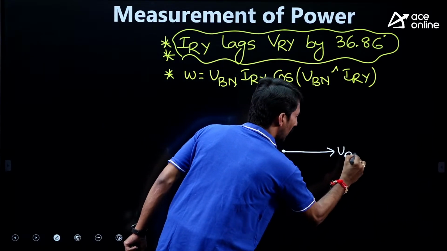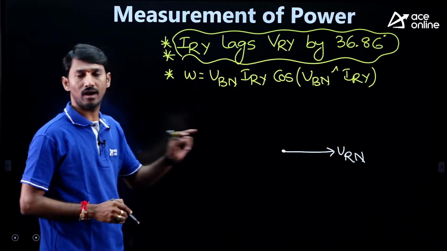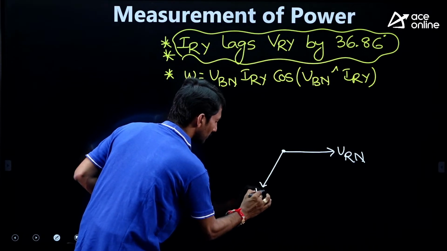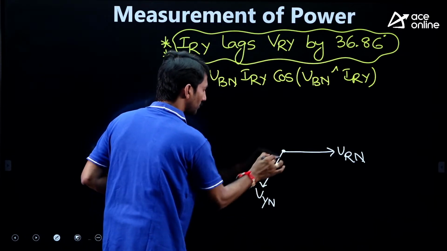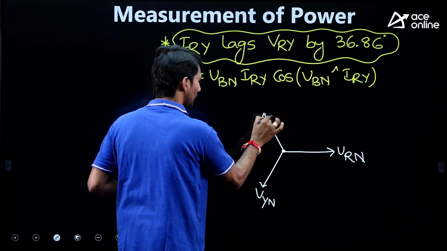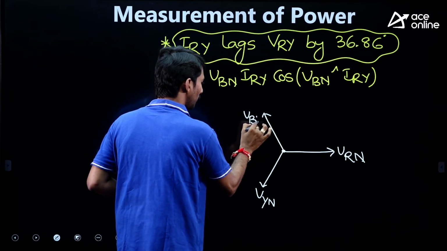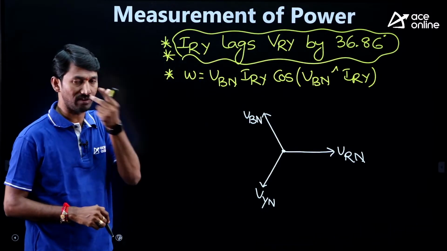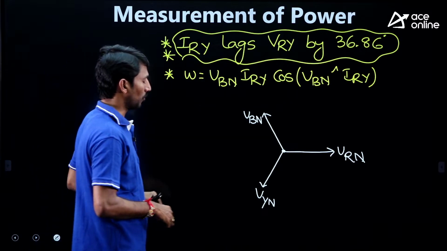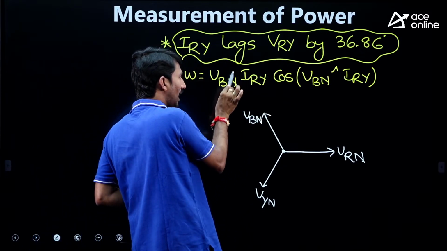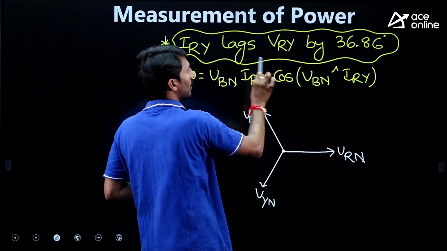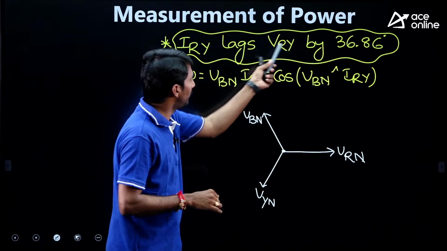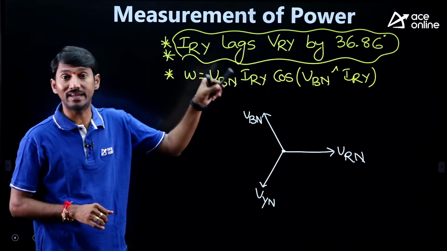This is VRN, this is VYN, this is VBN. Now, sir, what do we require? IRY lags the VRY. What is VRY? VRN minus VYN. VRY is nothing but VRN minus VYN.